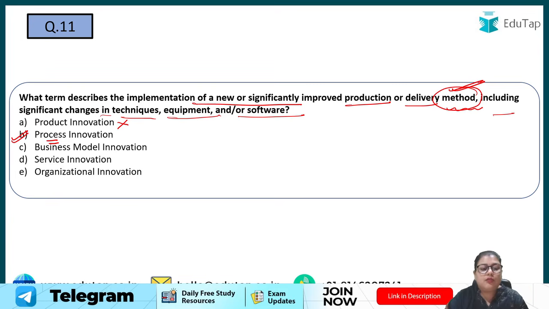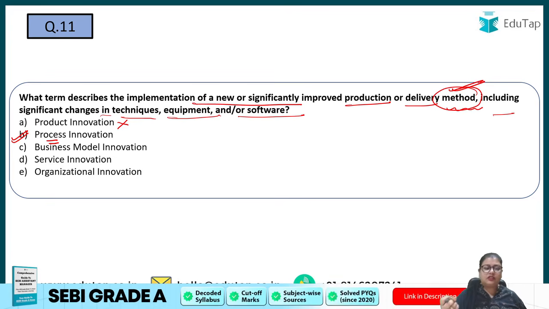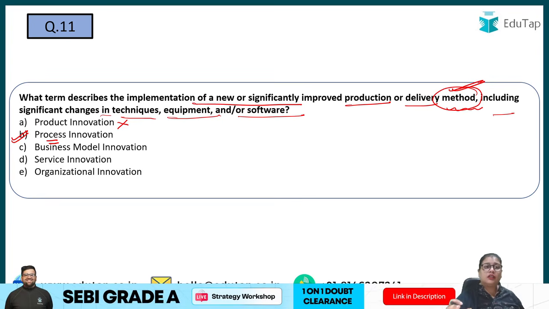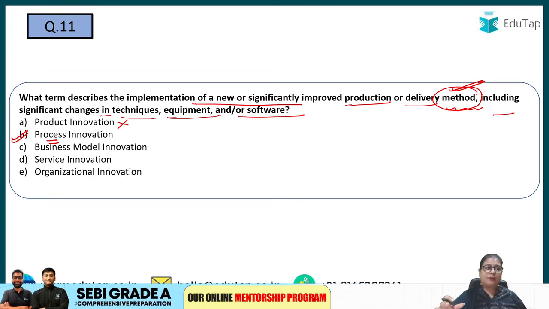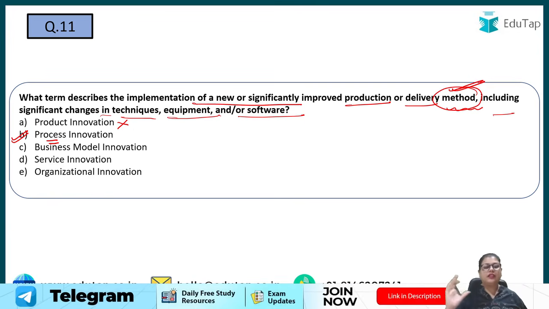Next is business model innovation. Business model innovation is when we are trying to change the whole business model. For example, Netflix is trying to change its business model by changing the genre, or by changing the way people are watching, or by changing the method of payment, right? So basically changing the whole business model is known as business model innovation. So this is also incorrect.